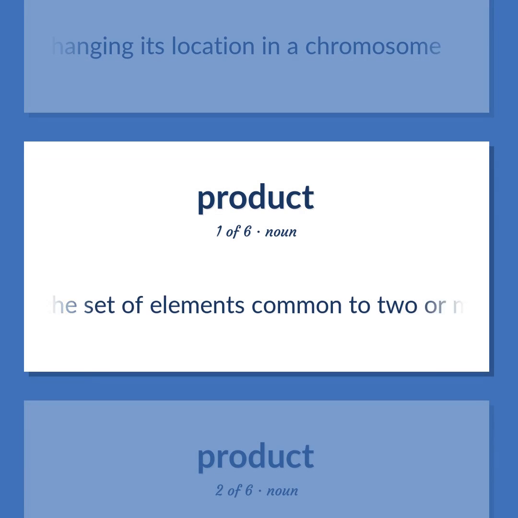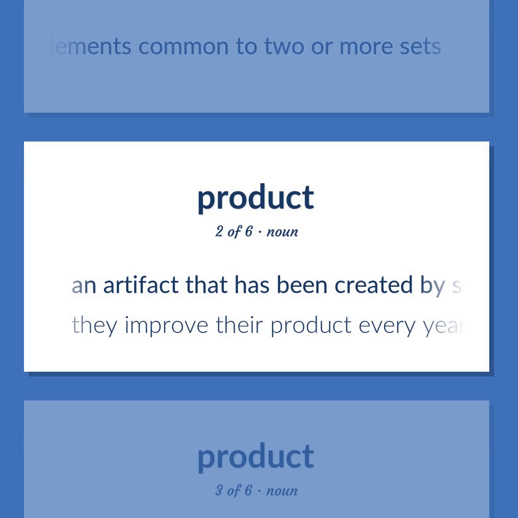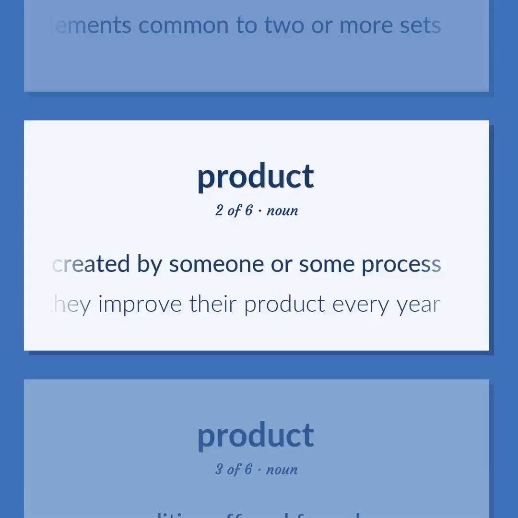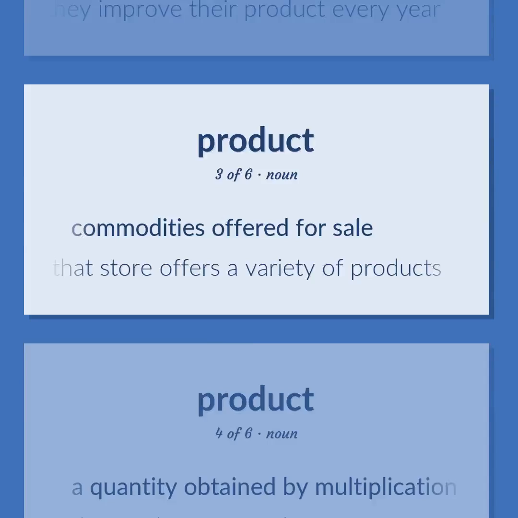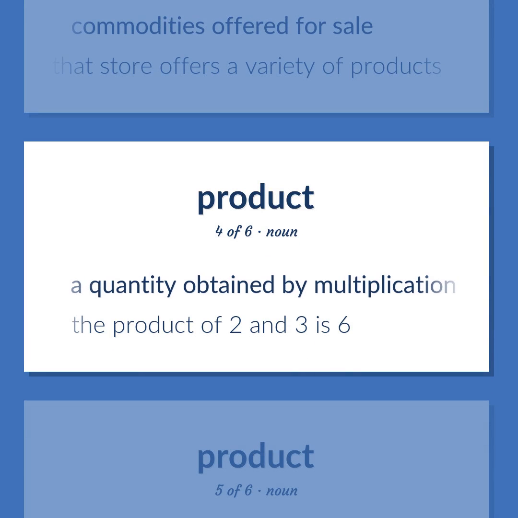The set of elements common to two or more sets. An artifact that has been created by someone or some process. They improve their product every year. Commodities offered for sale. That store offers a variety of products. A quantity obtained by multiplication.